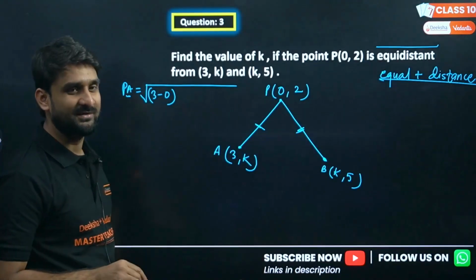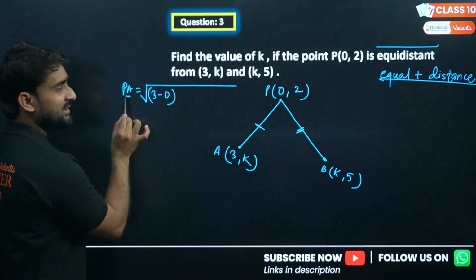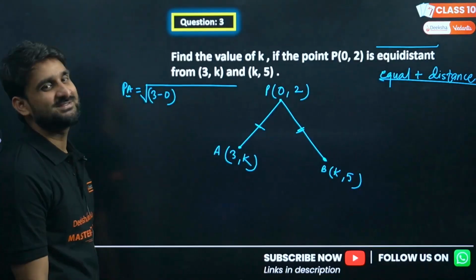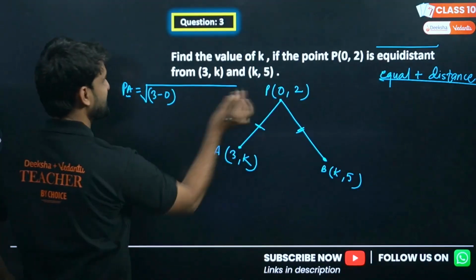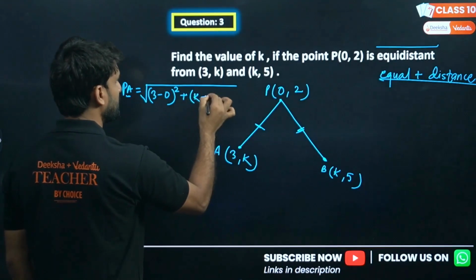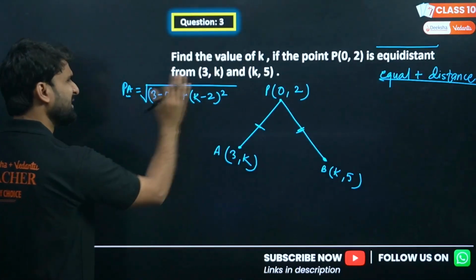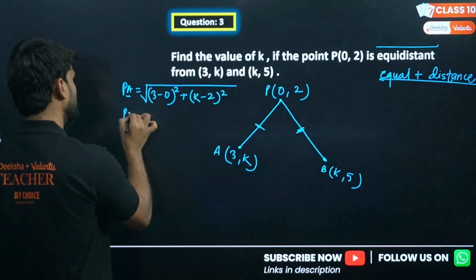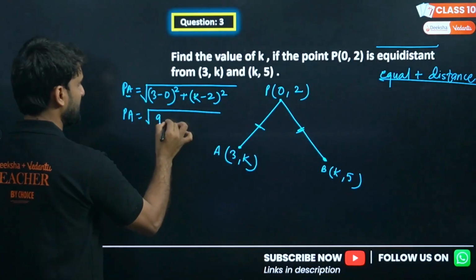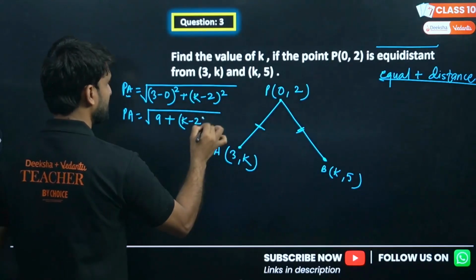This is the trick. If you are writing A at second position, its coordinate will take first position inside the bracket. This is the trick, right? So 3 minus 0 whole square plus k minus 2 whole square. This is the distance. Just keep it as it is, or you can open the bracket if you want. 3 minus 0 will be 9 square plus, keep this bracket as it is.